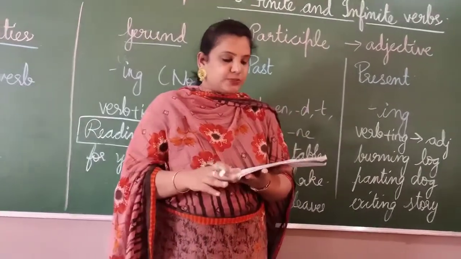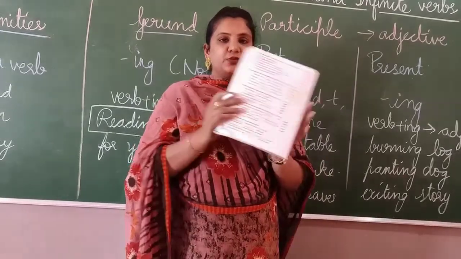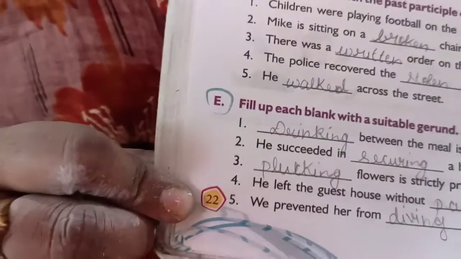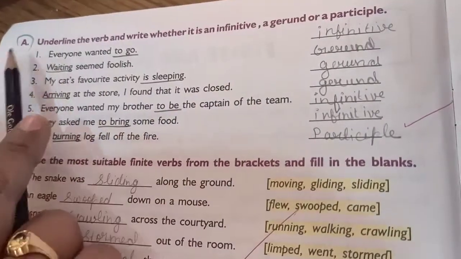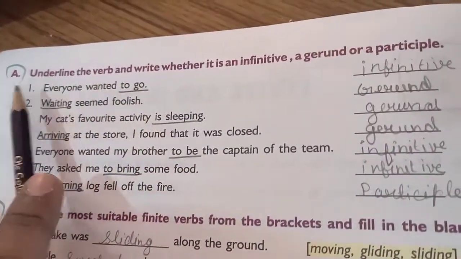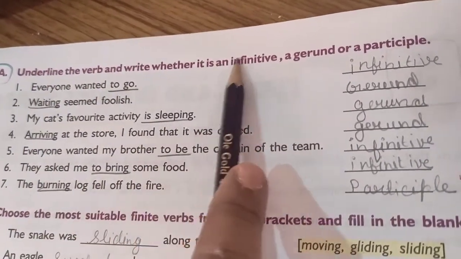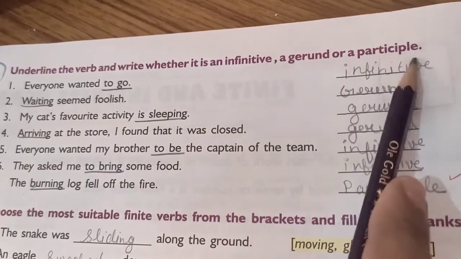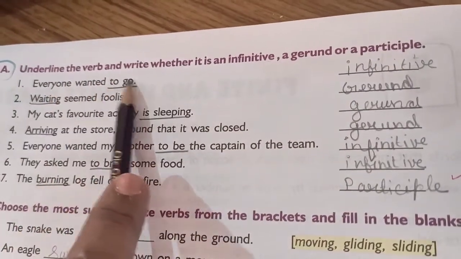Now open your textbook to page number 22. I want you all to open the textbook to page number 22. Grab a pencil and an eraser. Okay, children, page number 22, exercise A. Underline the verb and write whether it is an infinitive, gerund or a participle. The first one: everyone wanted to go.